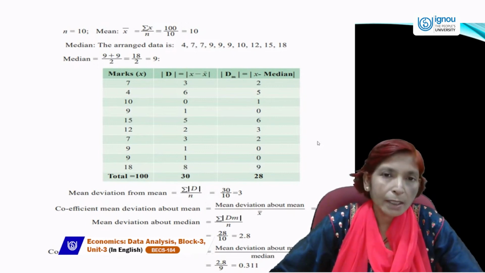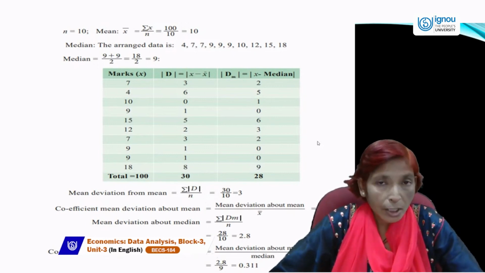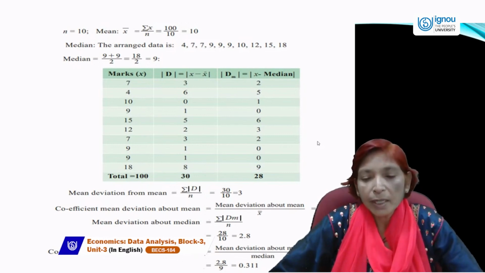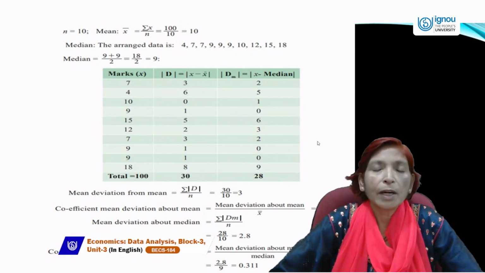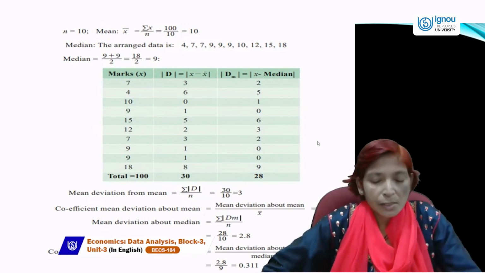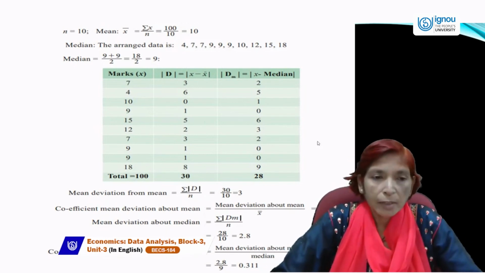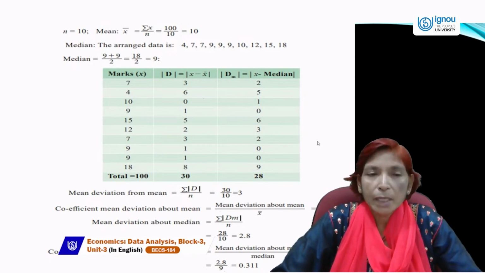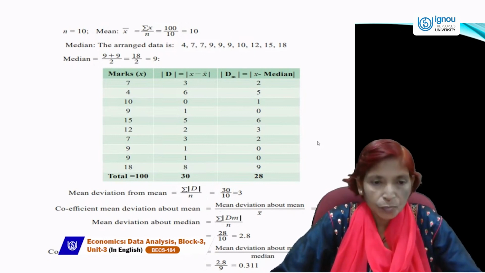And if we want to calculate the coefficient of mean deviation by median, then we will take the answer of mean deviation from median divided by median. So mean deviation about median is 2.8 and the median is 9. So the answer will be 0.311. So in this way, we can find out mean deviation from mean and from median, and the coefficient of mean deviation by mean or by median.